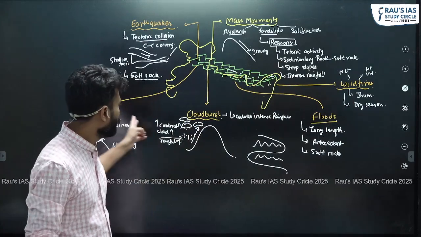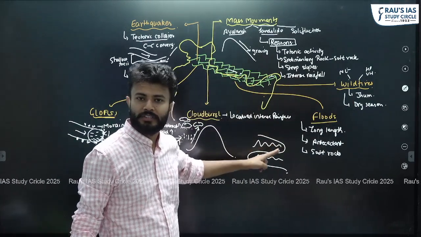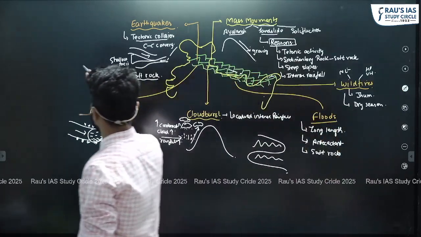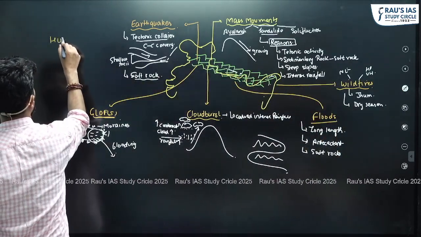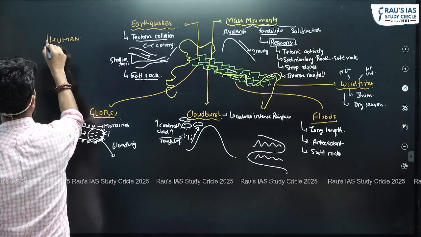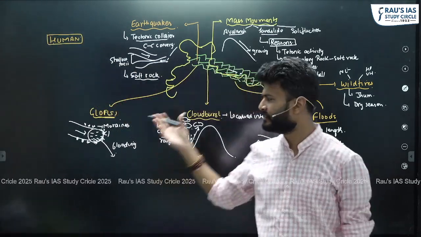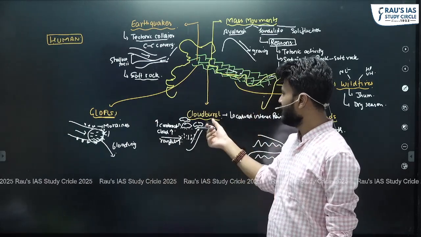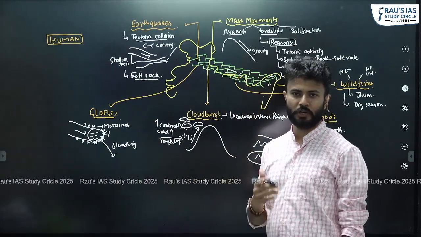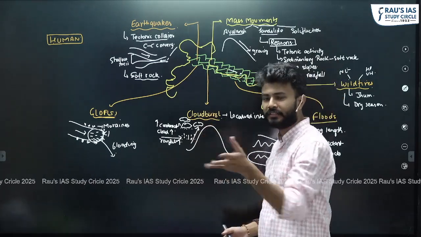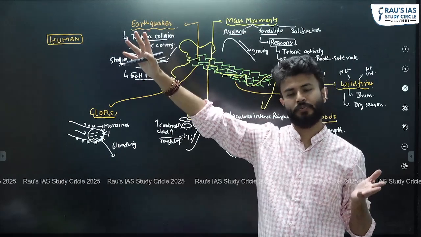Now, along with these natural causes, obviously, we can also think about the human factors which play some kind of role in these disasters. For example, when we are talking about cloudburst, humans will not have much direct impact on it. Yes, by way of climate change we can link it.